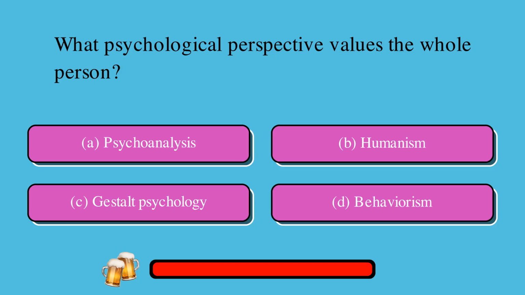What psychological perspective values the whole person? A. Psychoanalysis, or B. Humanism, or C. Gestalt psychology, or D. Behaviorism? The correct answer is C. Gestalt psychology.